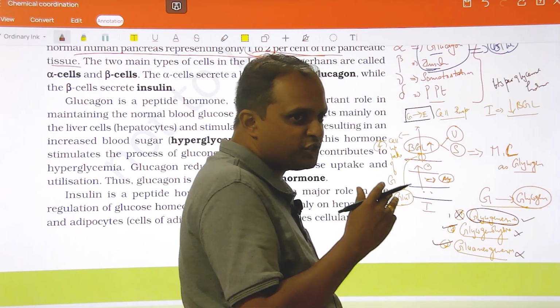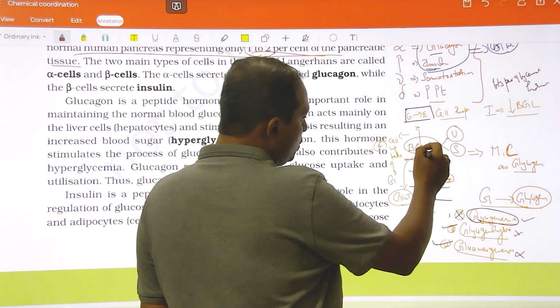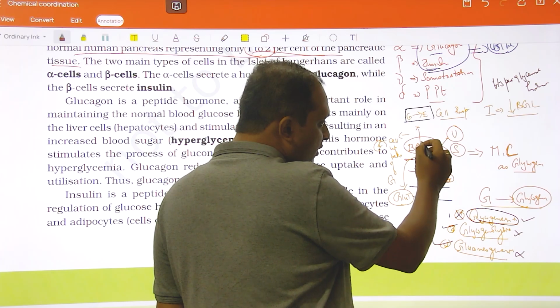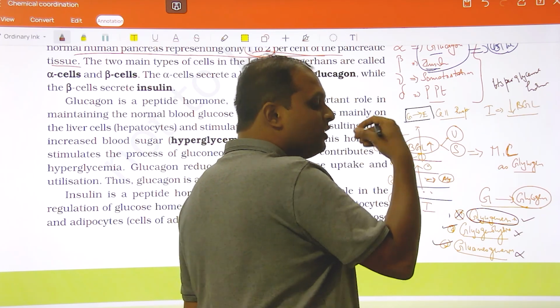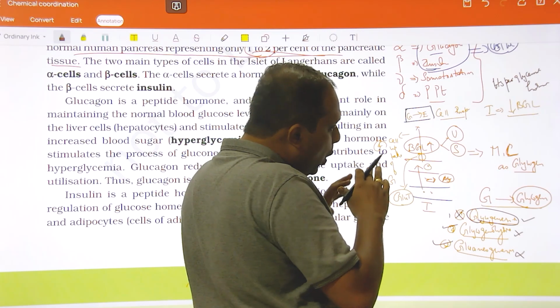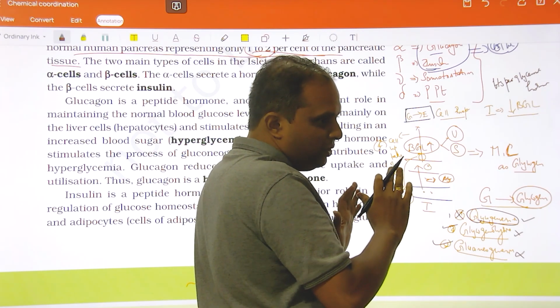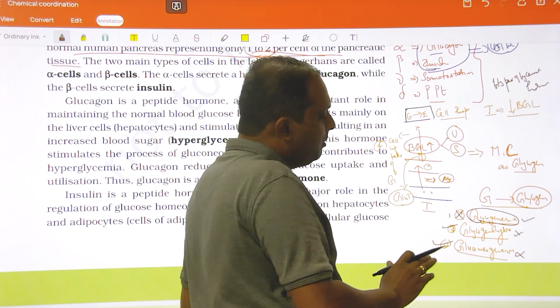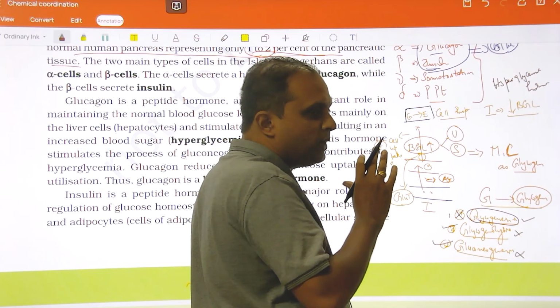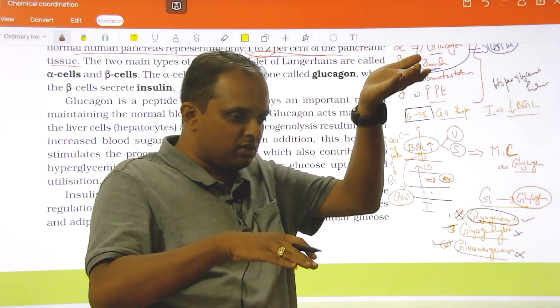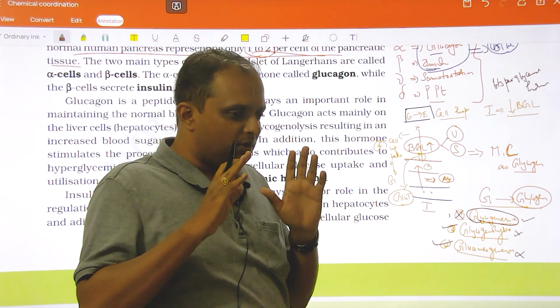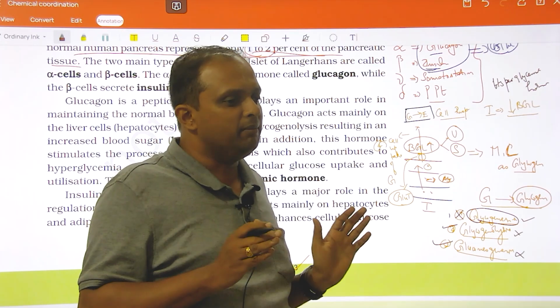But I am not sure whether glucagon is going to not favor the uptake of glucose or have no effect with respect to that uptake. That I am not sure. But this is how generally these hormones act. One is going to increase the blood glucose level, the other is going to decrease it. Since both are produced in normal amounts, blood glucose level will be maintained.